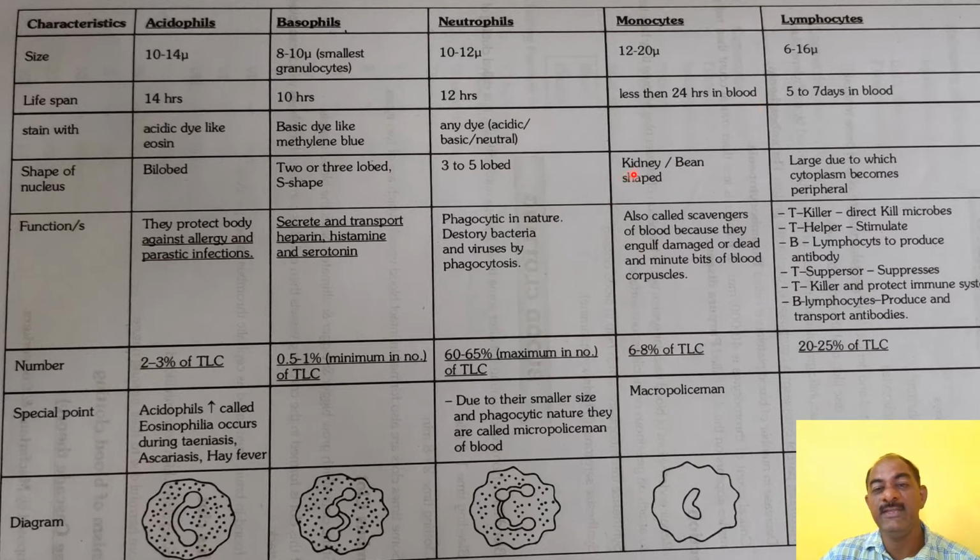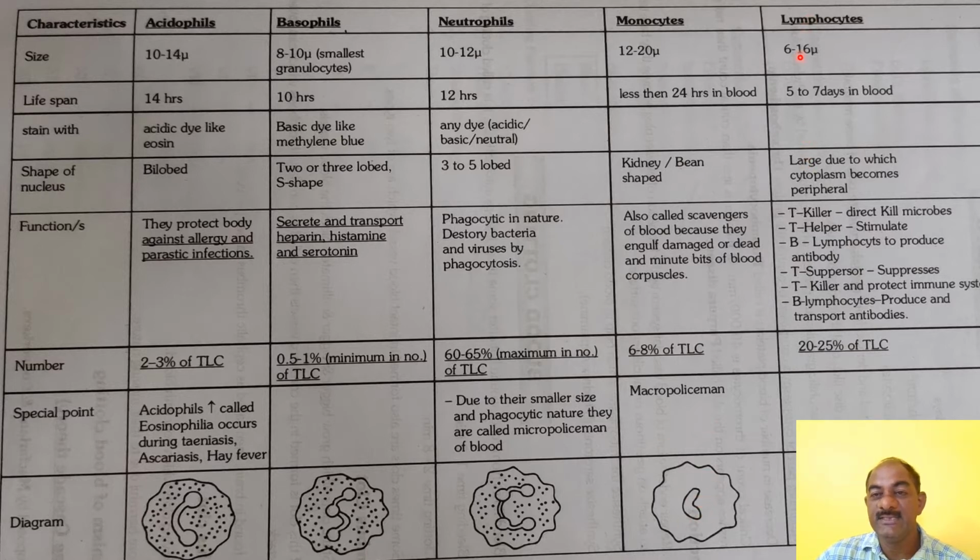Then the shape of the nucleus is kidney or bean shaped. So in this way, a kidney-shaped nucleus is present, surrounded by smooth cytoplasm. It is also called the scavenger of blood because it engulfs damaged or dead cells and minute bits of blood corpuscles. The total number of these monocytes is 6 to 8% of the total leukocyte count, and it is called the macropoliceman. And the diagram is in this fashion.